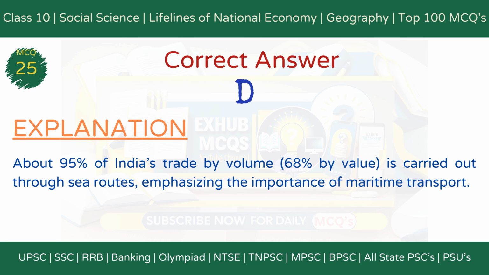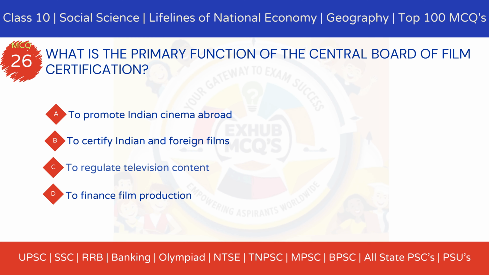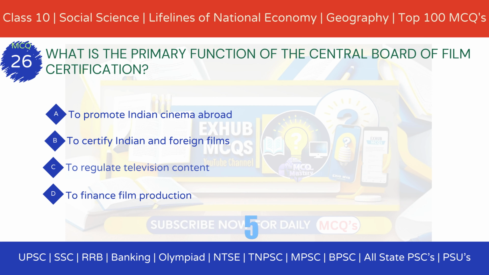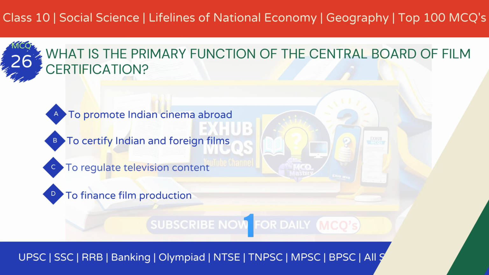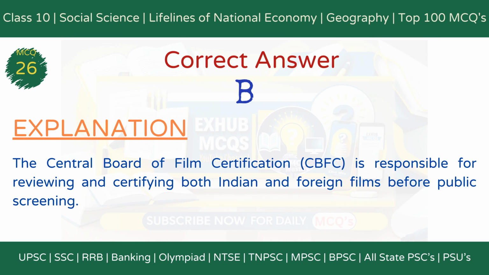About 95% of India's trade by volume, 68% by value, is carried out through sea routes, emphasizing the importance of maritime transport. MCQ 26. What is the primary function of the Central Board of Film Certification? Option A, to promote Indian cinema abroad. Option B, to certify Indian and foreign films. Option C, to regulate television content. Option D, to finance film production. The correct answer is option B, to certify Indian and foreign films.